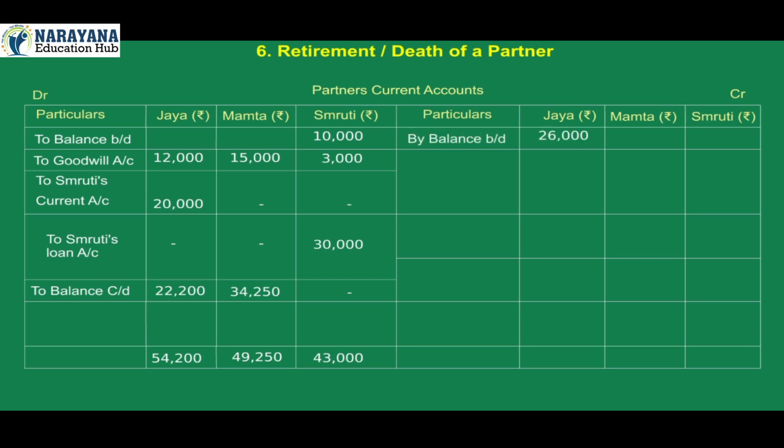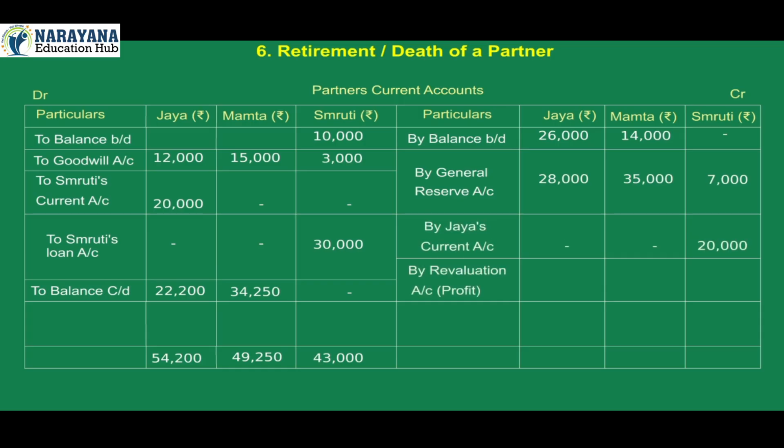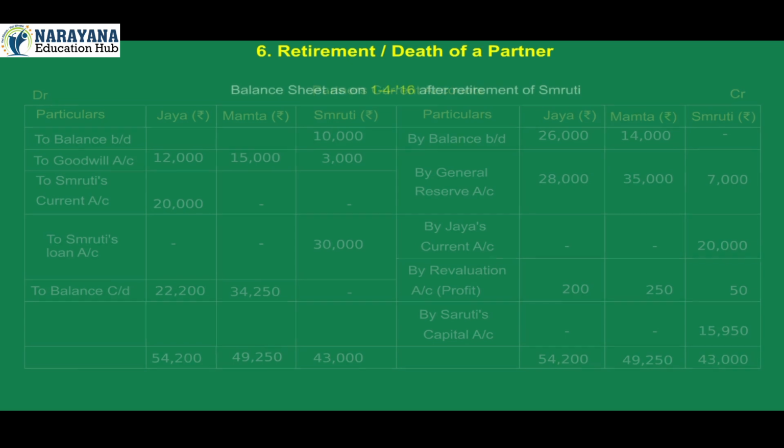By balance brought down 26,000, 14,000. By general reserve account 28,000, 35,000, 7,000. By Jaya's current account 20,000. By revaluation account, profit 200, 250, 50. By Smriti's capital account, 15,950. Total of credit side 54,200, 49,250, 43,000.